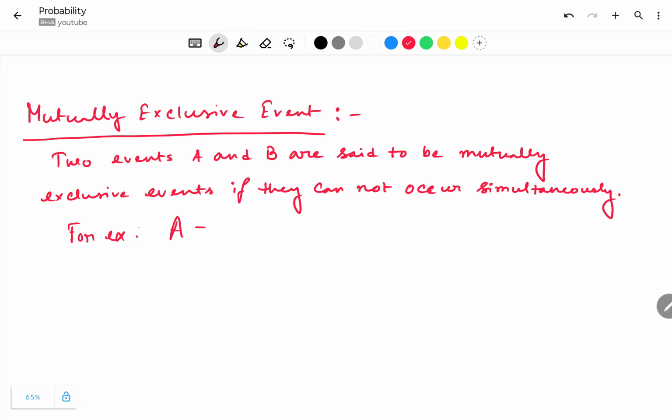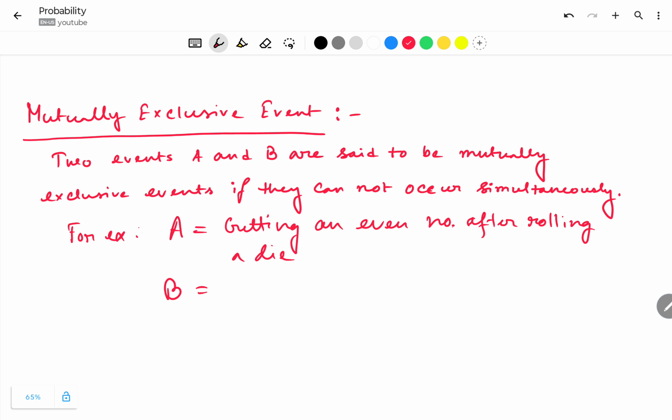suppose A is an event that is getting an even number after rolling a die, and B is another event that represents getting an odd number after rolling a die.